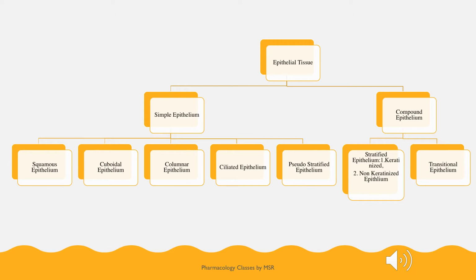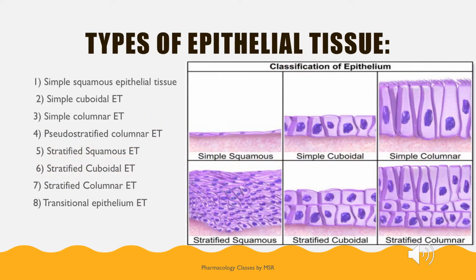So depending upon the number of layers, if it is single, we call it simple squamous. If it is multiple layers, we call it stratified squamous. Okay. So here you can see the difference. If it is a single layer, it is simple squamous. If it is multiple layers, you call it stratified squamous. Single layer, simple cuboidal. Multiple layers, stratified cuboidal. In the same way, a single layer of columnar cells, simple columnar. Multiple layers of columnar cells, stratified columnar. So you can see the images with the types of epithelial tissue.